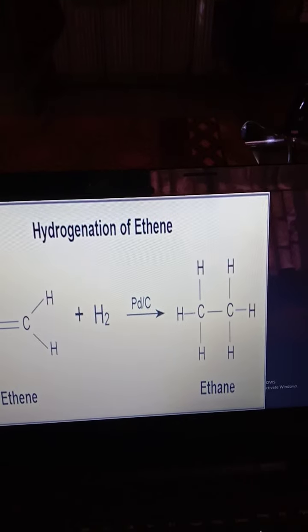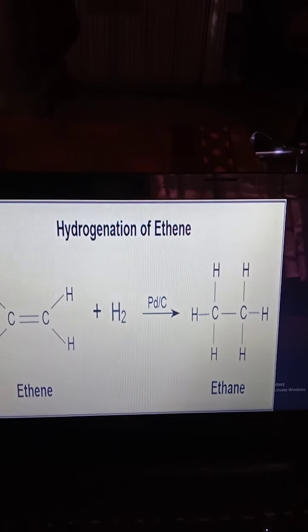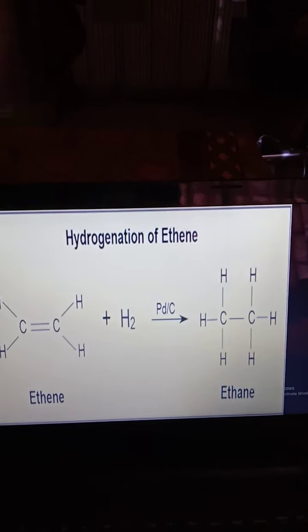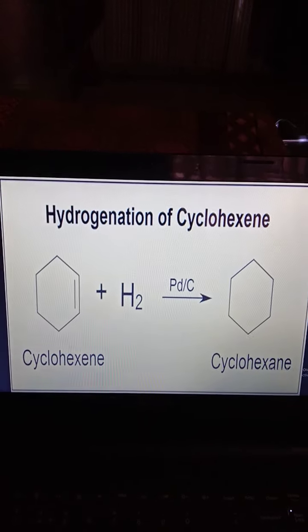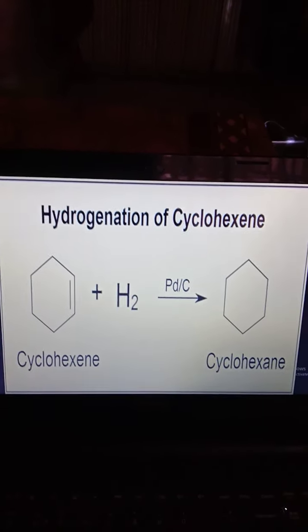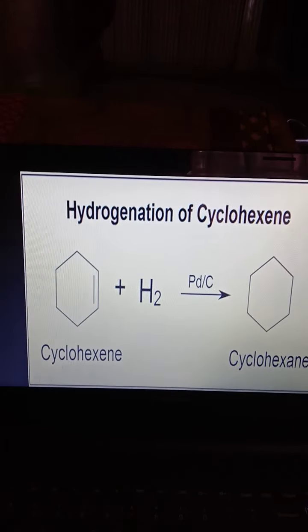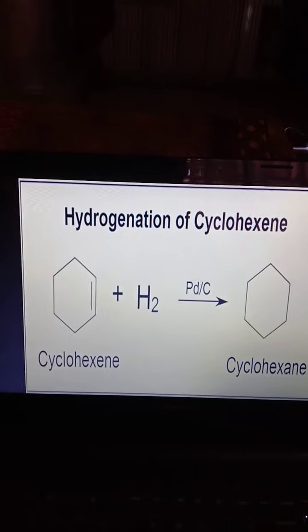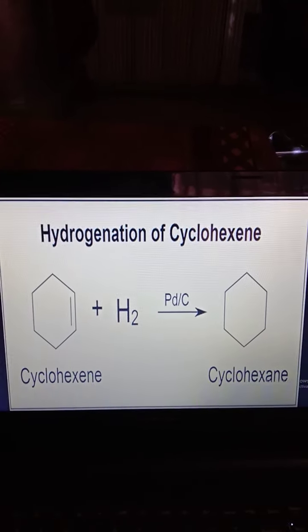The alkene converts into the alkane in the presence of a catalyst: platinum, palladium, zinc, nickel. Hydrogenation of cyclohexene is similar, whether the alkene is a ring compound or a chain compound. The unsaturated compound converts into a saturated compound, that is the hydrogenation.